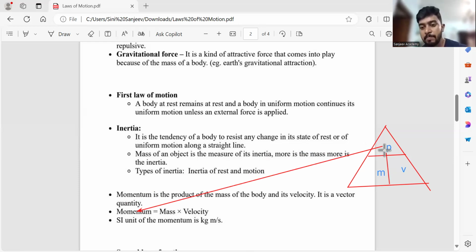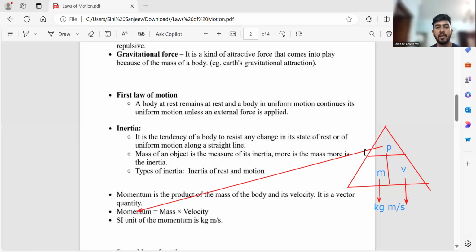So remember the triangle. P is equal to what? P = mv, mass into velocity. So momentum is equal to mass into velocity. The unit of mass is kilogram, kg. And what is the velocity unit? Meter per second. So the unit of momentum is kilogram meter per second.